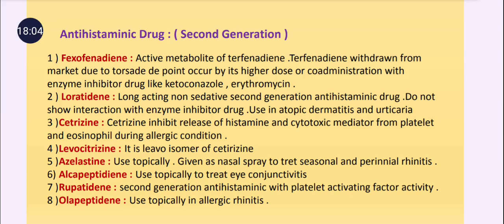So this is all about histamine and antihistamine drugs. In this topic, the pathophysiological role of histamine is necessary to be understood. Then the next important part is the classification of the drugs. And third, which drug is banned in India, or which drug is used topically.